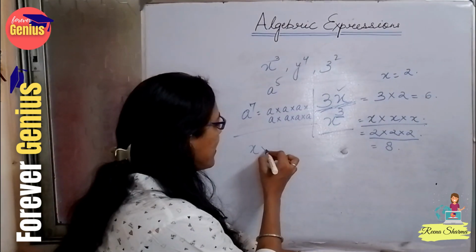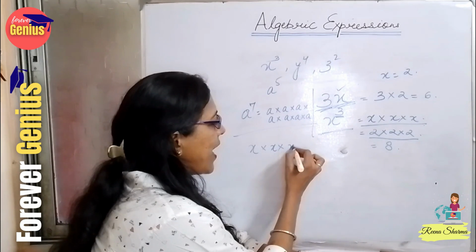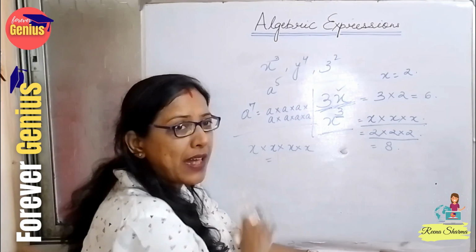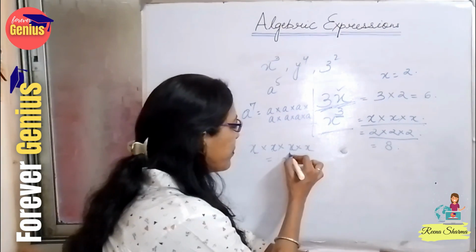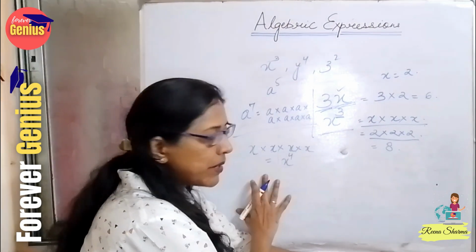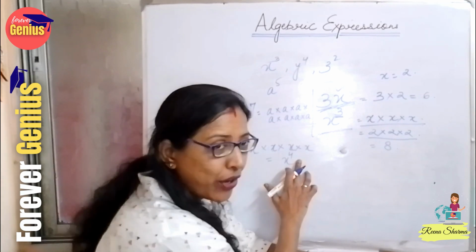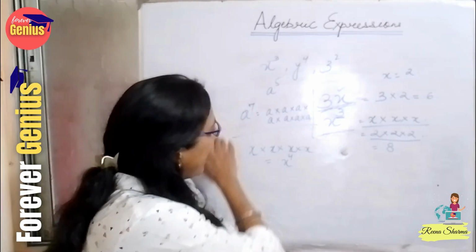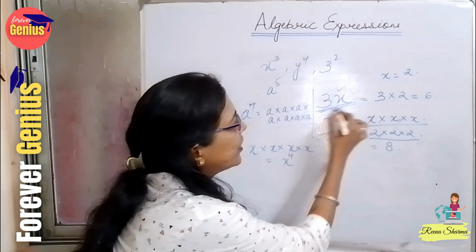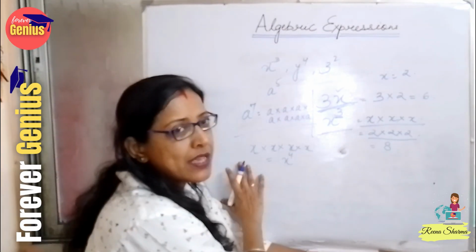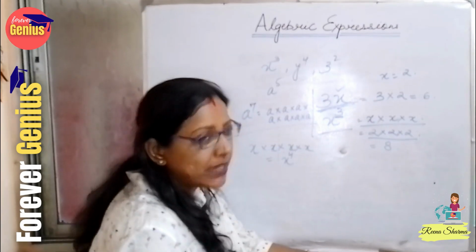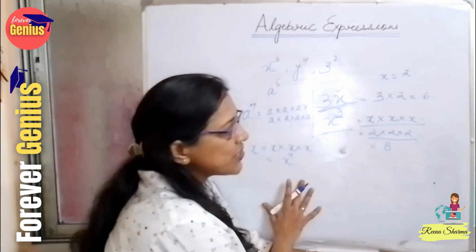Suppose it is given x into x into x into x. So what would be the answer in this case? The answer will be x, 1 2 3 4, to the power 4. This is read as x to the power 4. So we have to understand that 3x and 3 to the power x are different, a difference which we should keep in mind while doing calculations in algebra.